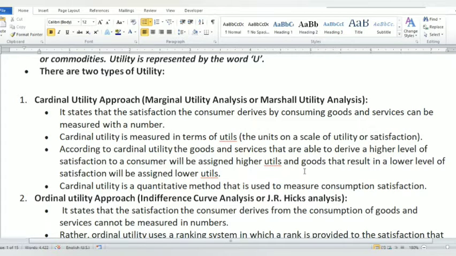Cardinal utility is measured in terms of utils. Utils are the units of a scale of utility or satisfaction.